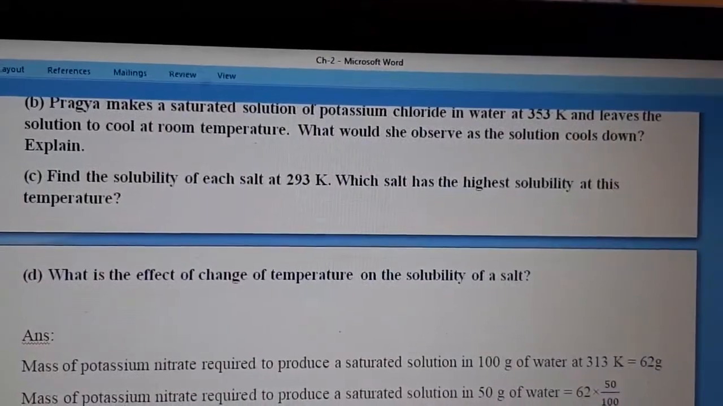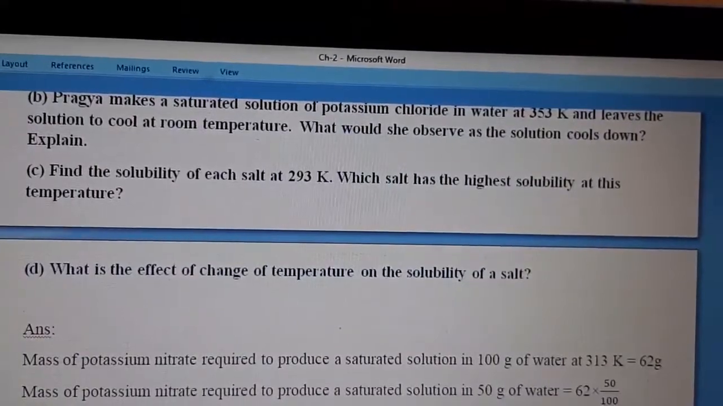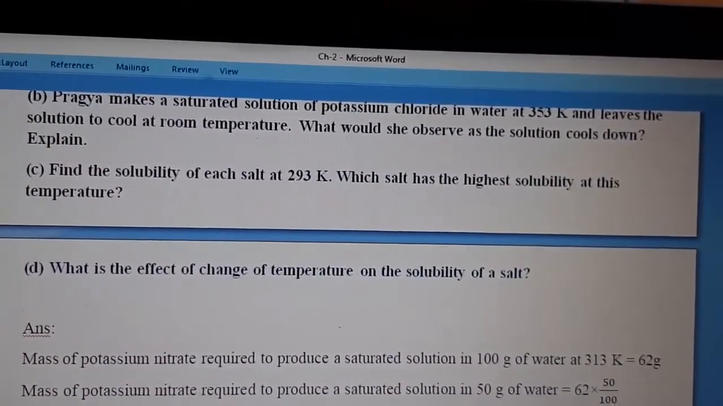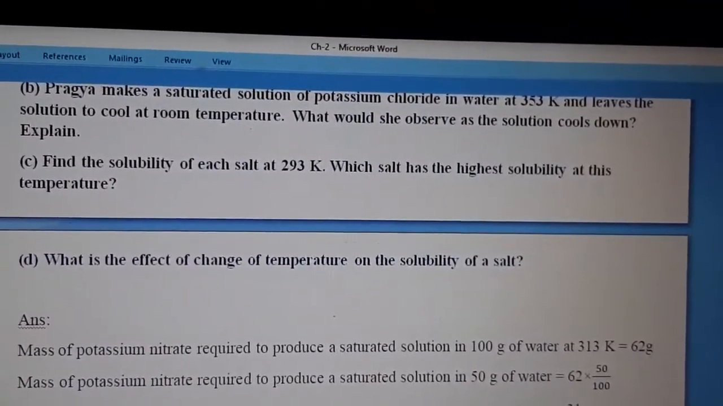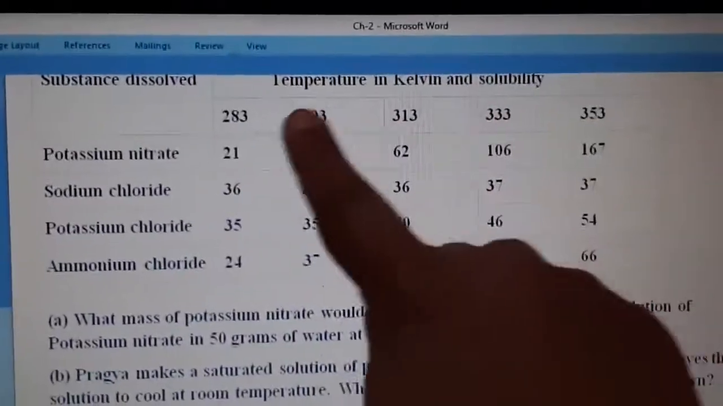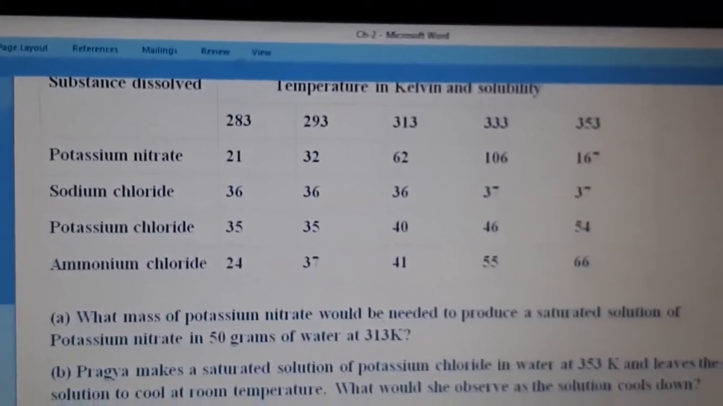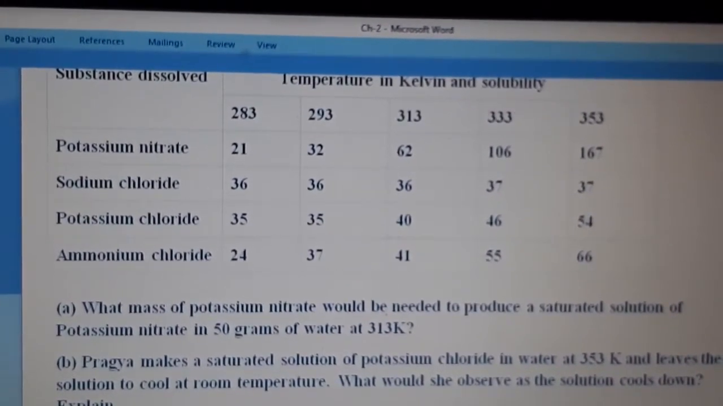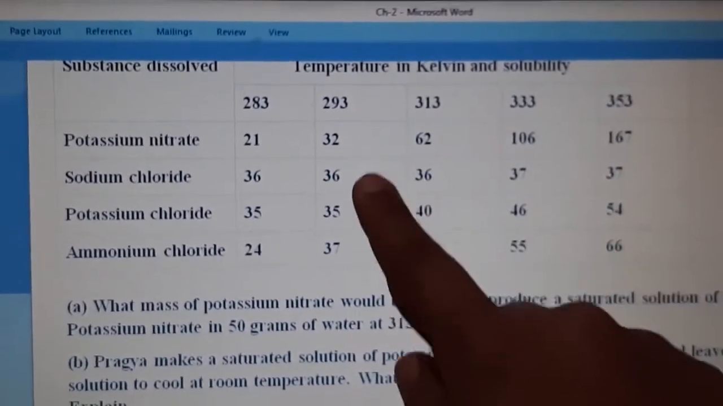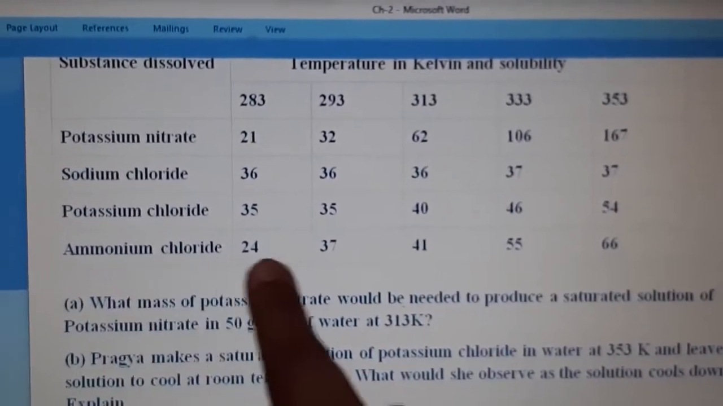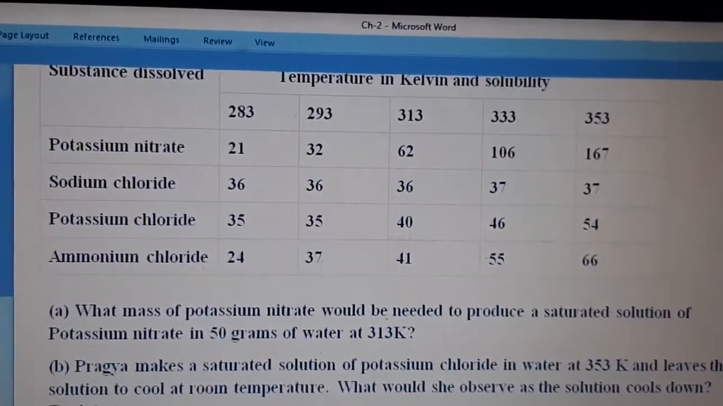Now the third part is to find the solubility of each salt. You need to find the solubility of each salt at the temperature given, 293 Kelvin, and which salt has the highest solubility at this same temperature. So we will observe the data first. See, at 293 Kelvin, the solubilities are 32, 36, 35 and 37. So these are the solubilities given at the temperature 293. Now which substance has the highest solubility? So from this given data, which is the highest solubility? That is ammonium chloride, that is 37 at 293 Kelvin. That is the answer of C part.